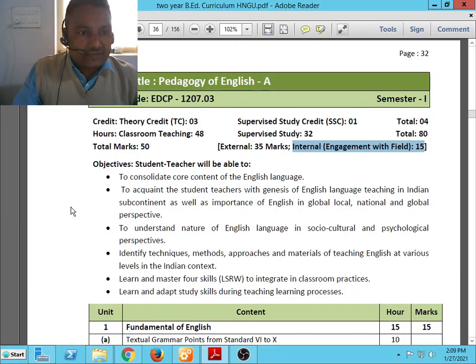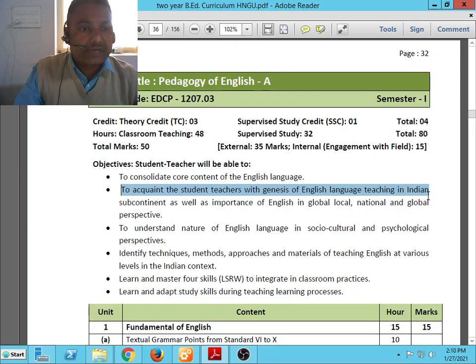What are the objectives? The student teacher will be able to consolidate core content of the English language, to acquaint the student teacher with the genesis of English language teaching in the Indian subcontinent, as well as the importance of English in local, national and global perspectives.